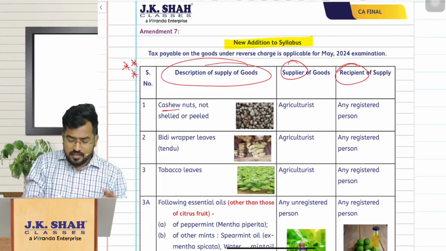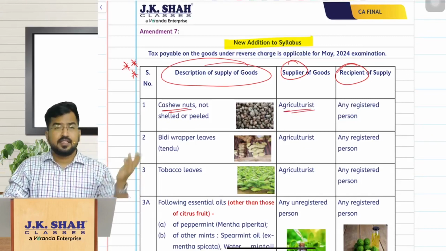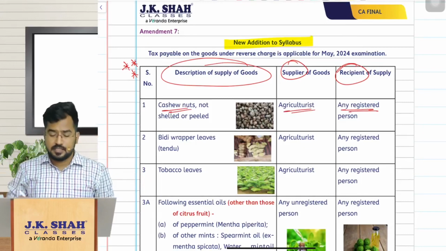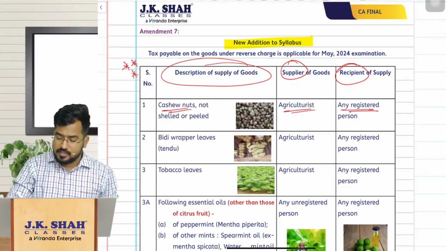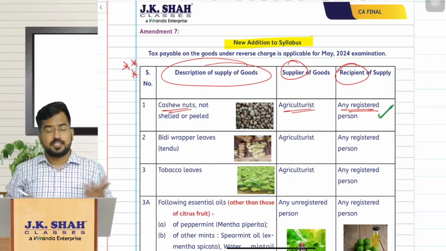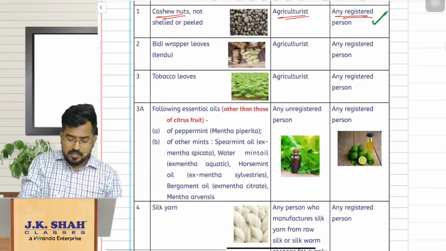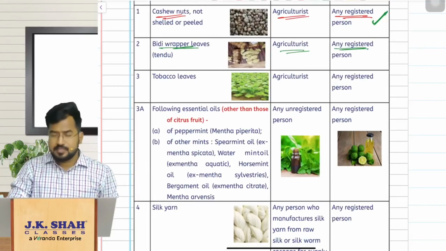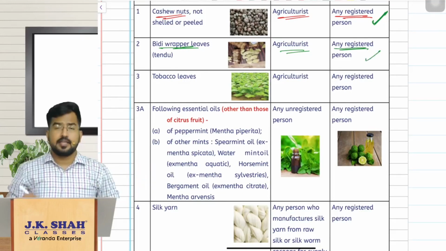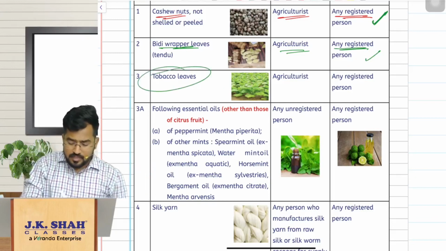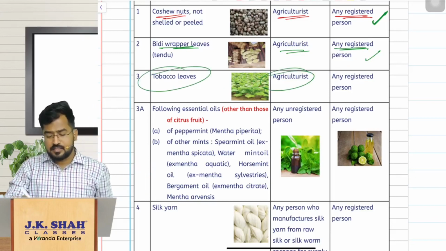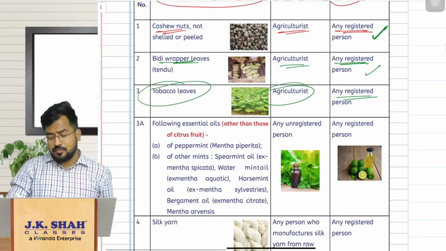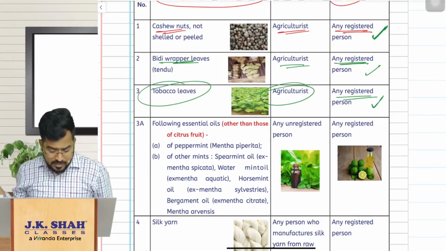So sir, cashew nuts: supplier is an agriculturist, recipient any registered person. Who is liable to pay GST? The recipient, that is the registered person, is liable to pay GST. Bidi wrapper leaves: the agriculturist is selling to whom? To any registered person, sir. Who is liable to pay GST? Again the recipient. Same way tobacco leaves: who is selling? The agriculturist. Who is buying? Any registered person. So who is liable to pay GST? The recipient is liable to pay GST.